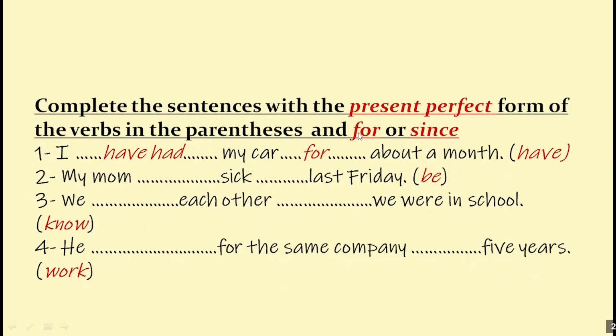Now complete the sentences with the present perfect. Every time you're going to use the present perfect, not the past simple. But you need to decide if you're going to use for or since, like this example. I've had my car for about a month. If you have a period of time, use for. If you have a specific date, like for example, in 2010, last year, last month, use since. Take some time, think about them.